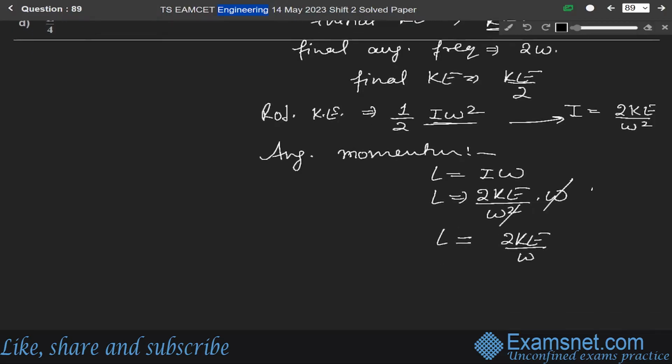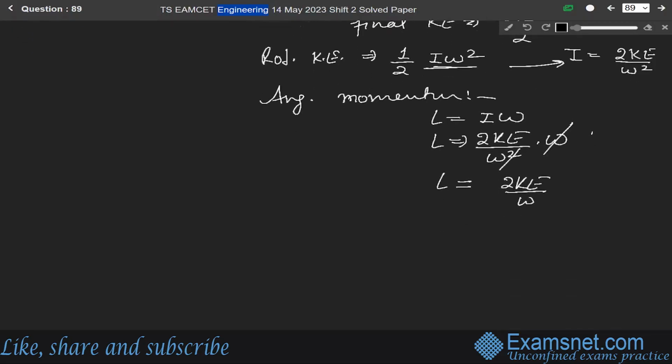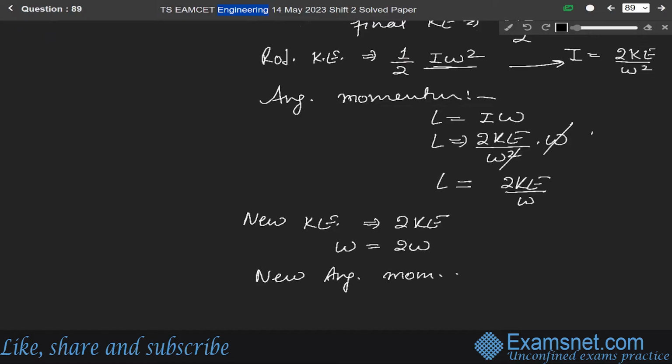Okay. So the new kinetic energy, according to the question, let us say it is new angular momentum Ln, new kinetic energy Ken, and new angular frequency omega n.